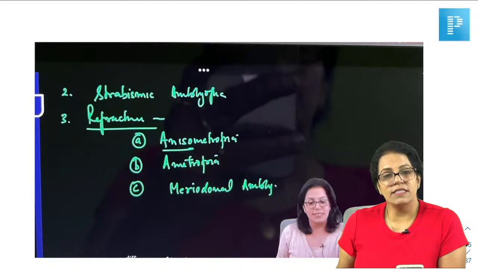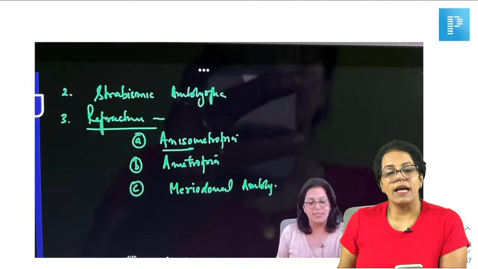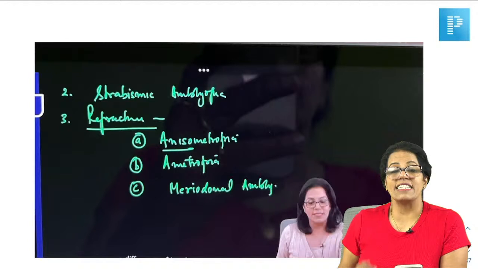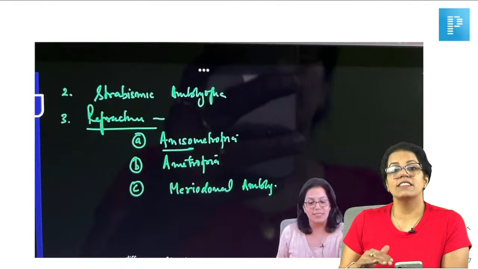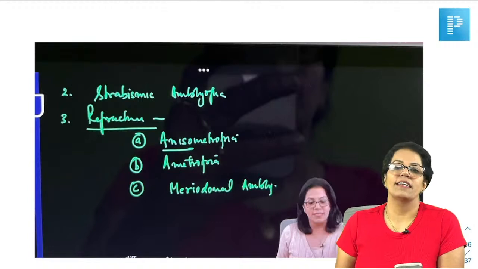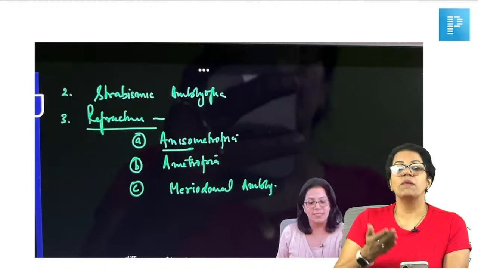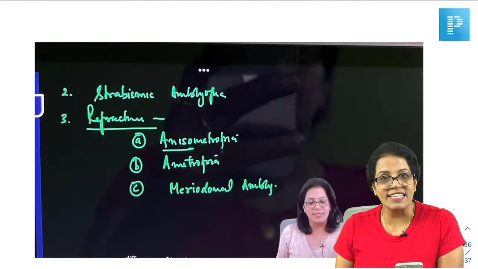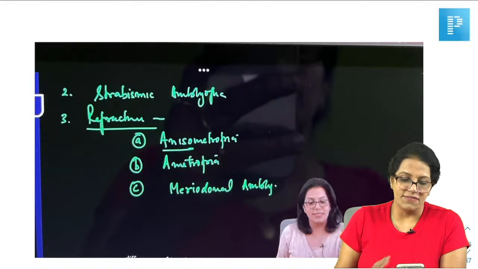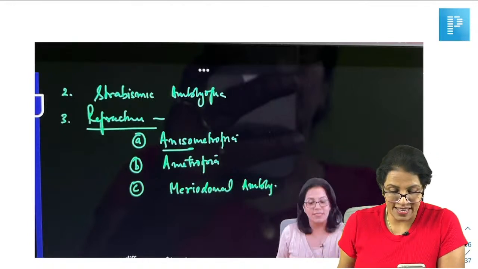This is so simple. In myopia, the image is focused in front of the retina before correction, and on the retina after correction. Now let me tell you for hypermetropia. The image will be behind the retina before correction and on the retina after correction. Is it okay?